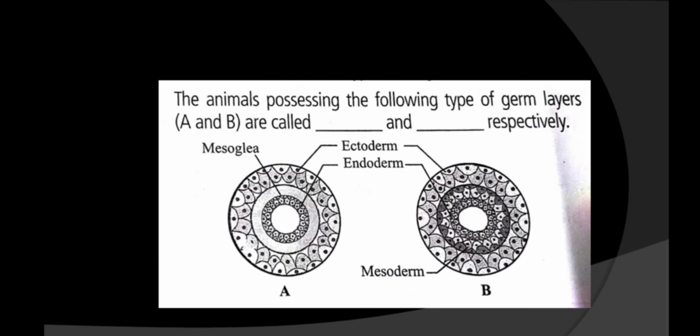Now the animals possessing the following types of germ layer A and B. You know there are three germ layers: ectoderm, mesoderm, endoderm. Ectoderm is outer, mesoderm middle, and endoderm is the innermost. Observe this figure. Here you will see outer ectoderm, then inner endoderm, but mesoderm is not there. Only two layers are there. So this organism is diploblastic. And here you will see ectoderm, endoderm, as well as the mesoderm. The middle layer is also there. All three layers are present. Such organisms which possess three layers are triploblastic animals.